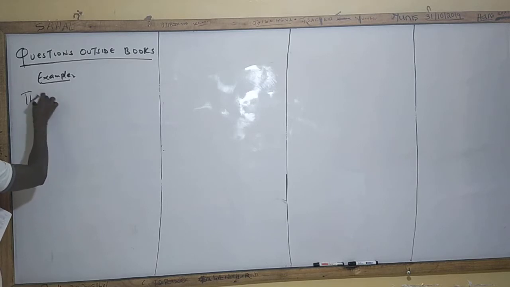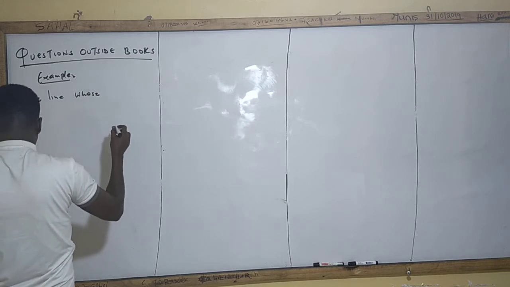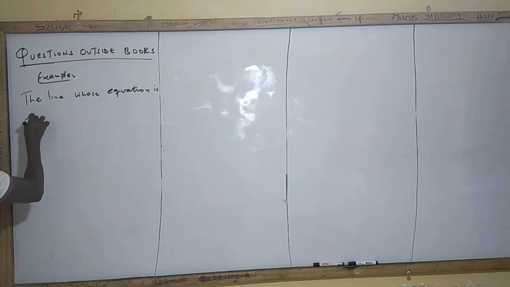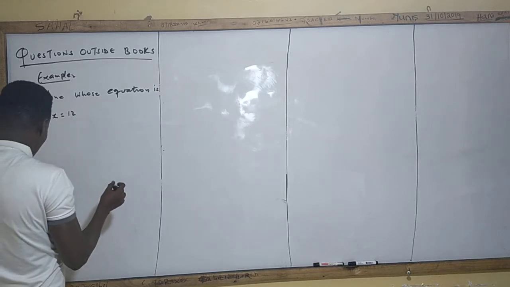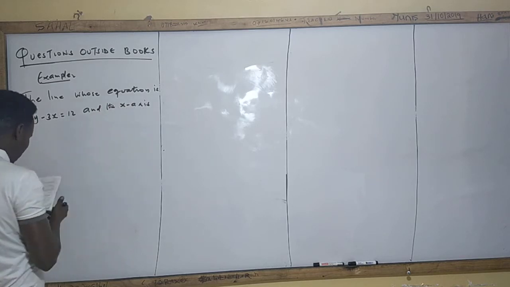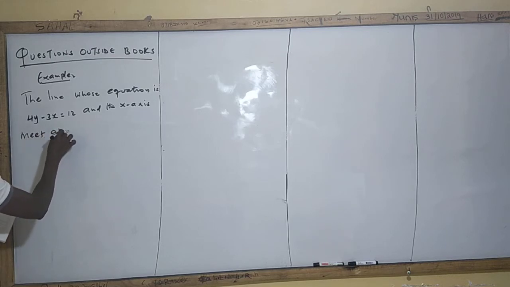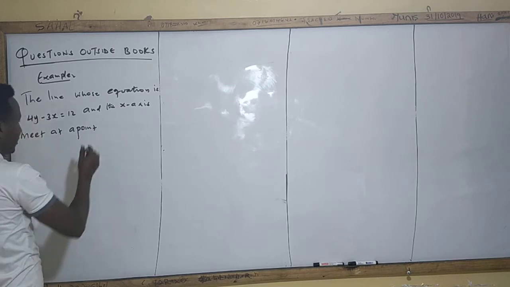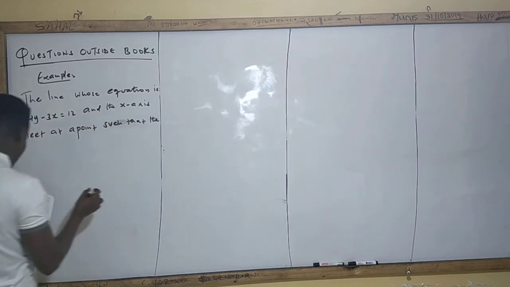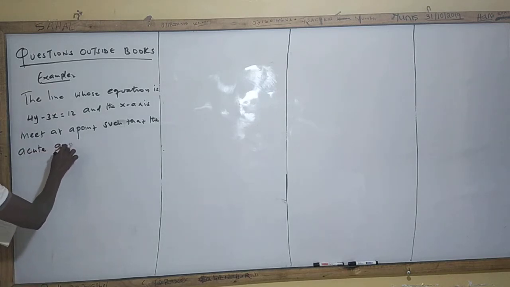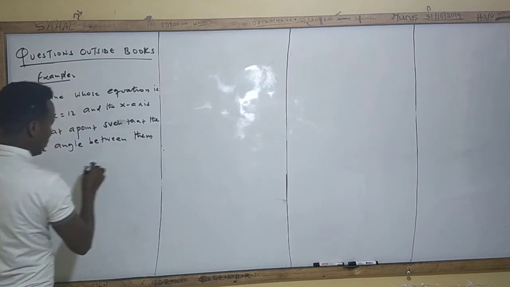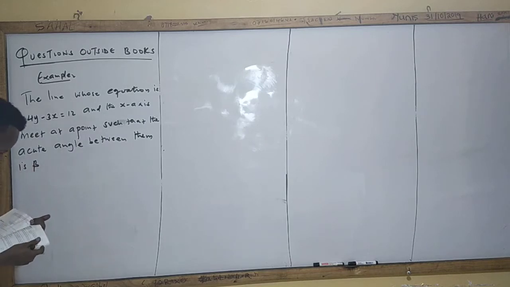You're told the line whose equation is 4y minus 3x is equal to 12, and the x-axis meet at a point such that the acute angle between them is beta. Full stop.